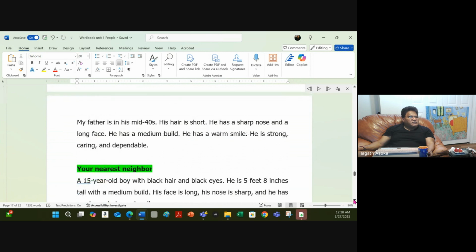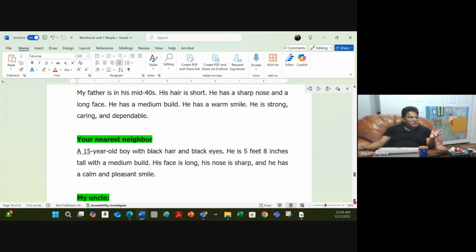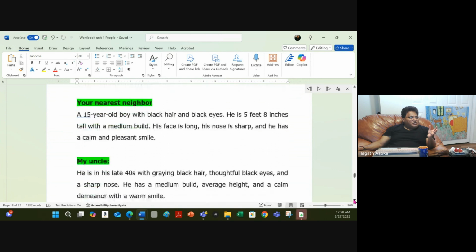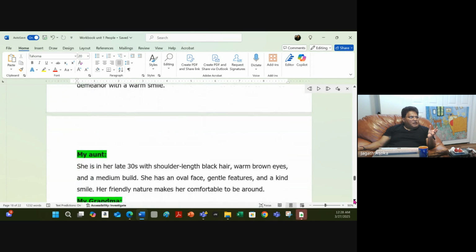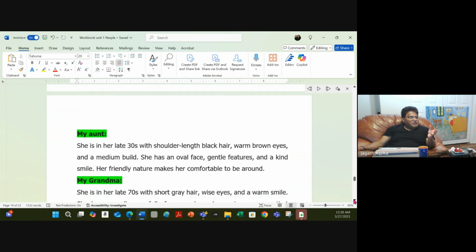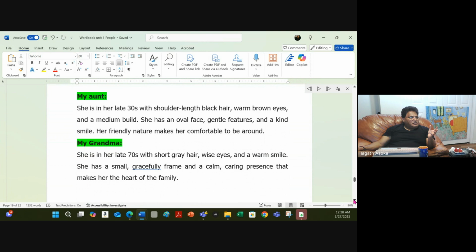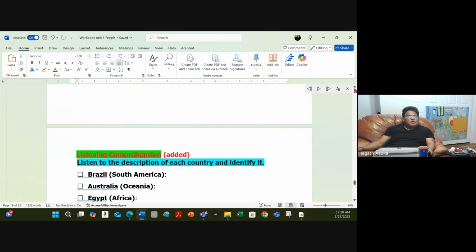Then I think this is an exercise. Your nearest neighbor, you can write about the nearest neighbor. Then your uncle, and your aunt, my grandma, and that's it.